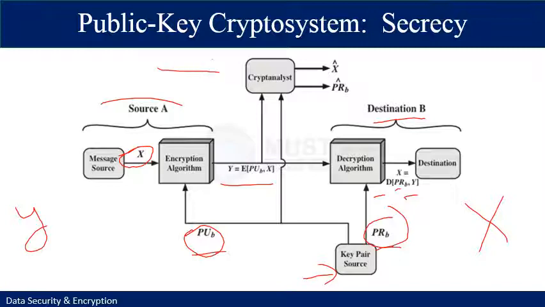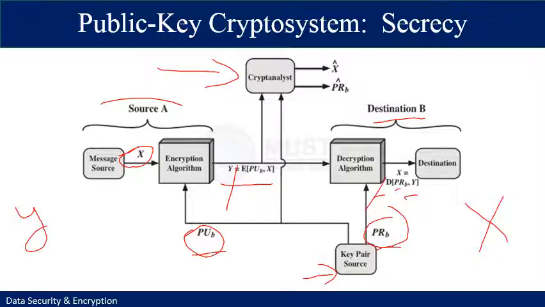So consider the role of the attacker here. Observing Y and having access to the public key but no access to the private key or the input X, the attacker must attempt to recover X and the private key. It is assumed that the attacker does not have knowledge of the encryption algorithm or the decryption algorithm.